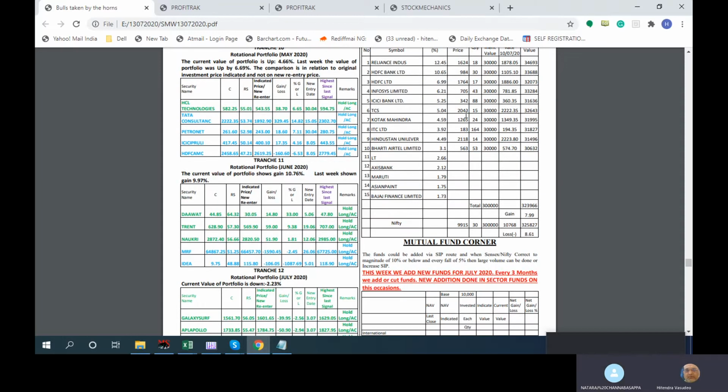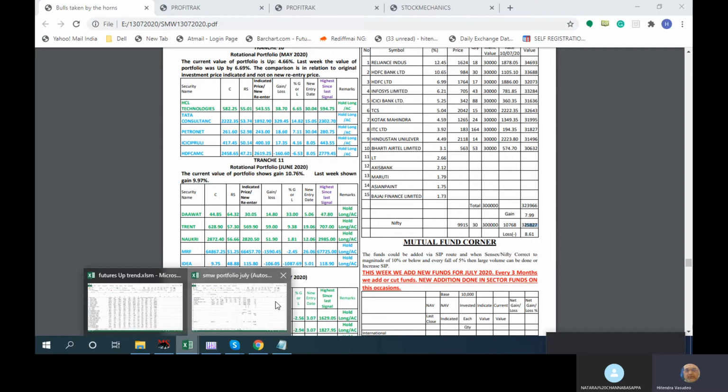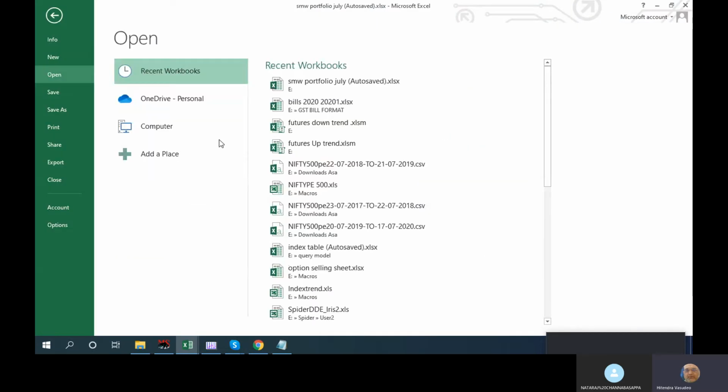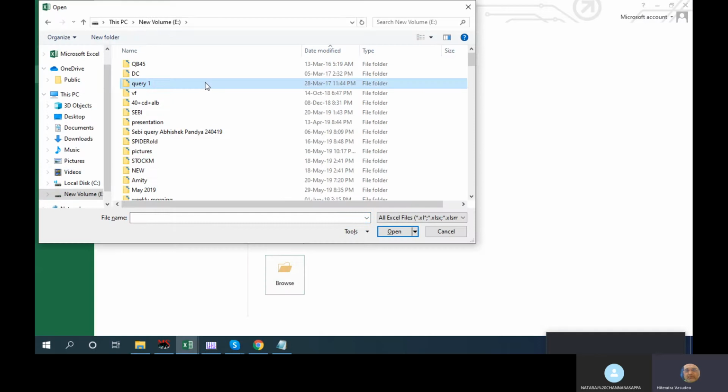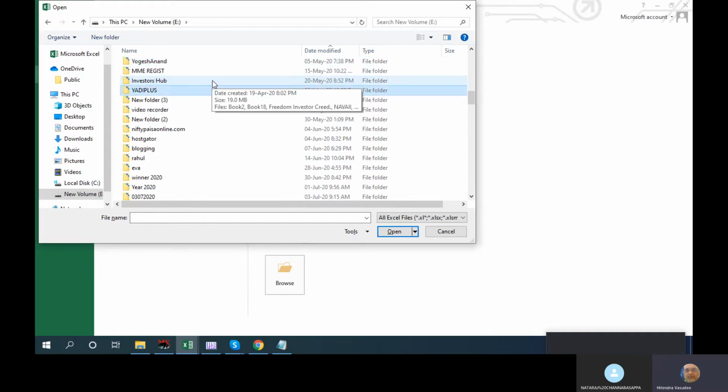Okay. So what happens is we compare it with the Nifty 50 to know whether it is in line with that. And last week, as of I think Friday, I have updated. Let's see what the currency is. That I will update in the next update, which will come on Sunday night or early morning Monday. Okay.